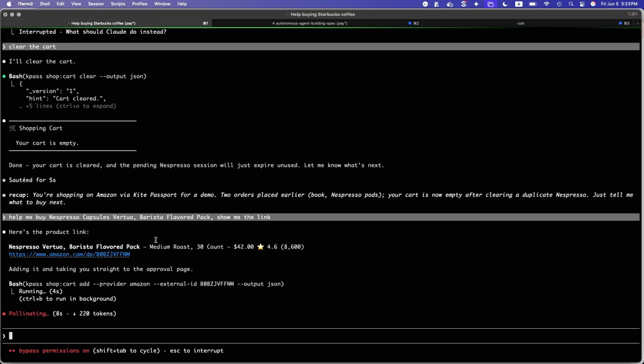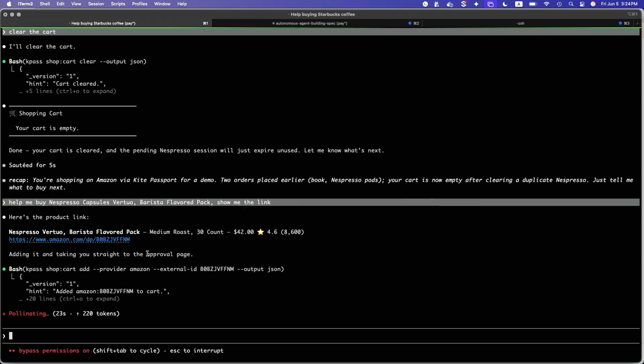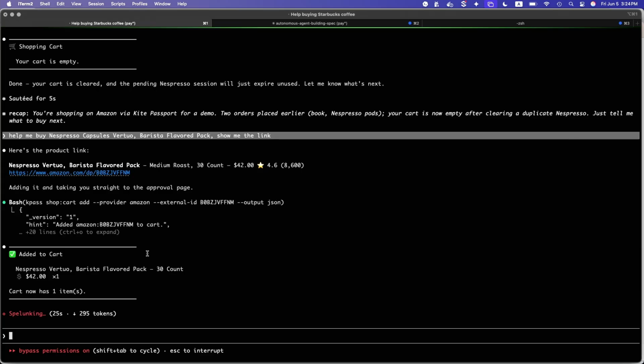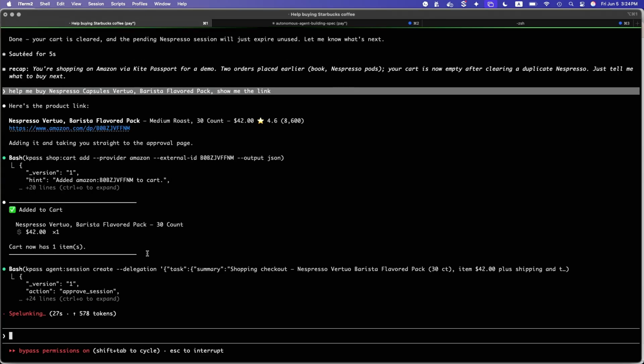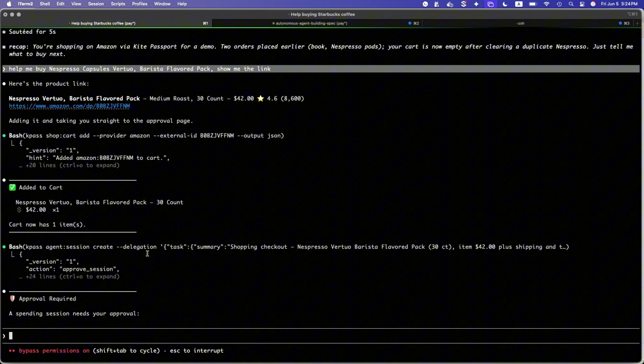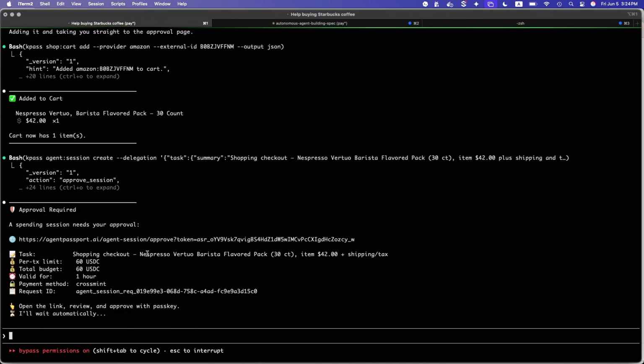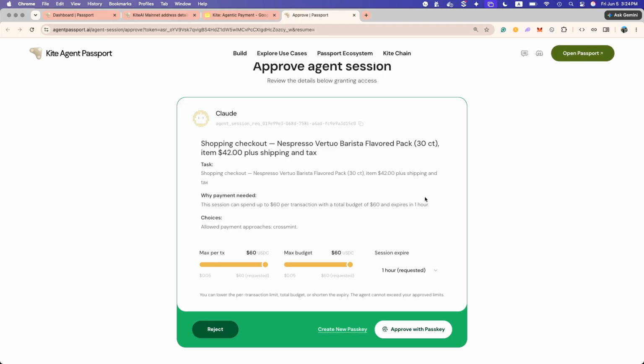So I'm going to just buy this coffee, and it will first find the link, and then it will ask me for permission, because I don't want my agent to go crazy and spend money without my permission while I'm asleep. Without governance, an agent can spend your money at machine speed. So okay, now it's added this to the cart, and then it's creating checkout.